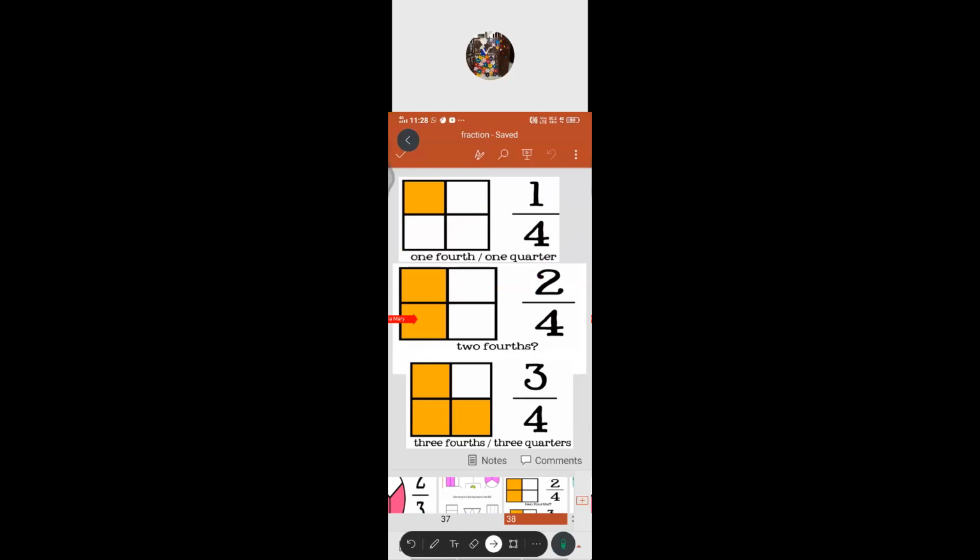Suppose you are taking one part. Then next part, welcome to the next one. If you see here, they colored only one part, isn't it?